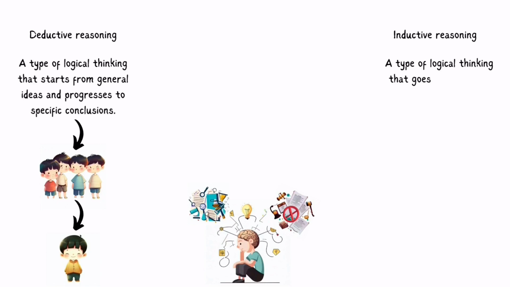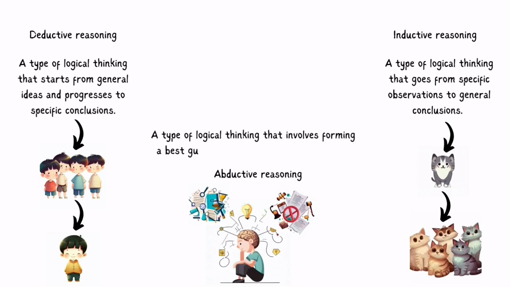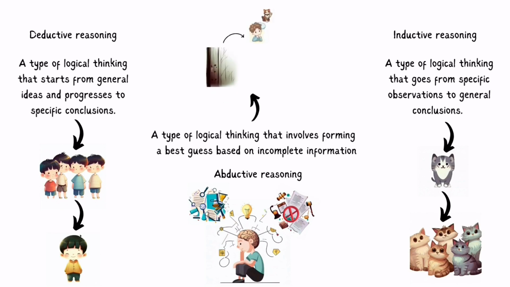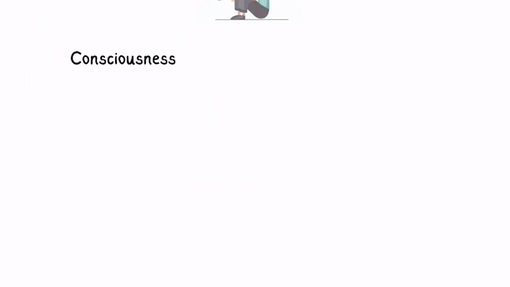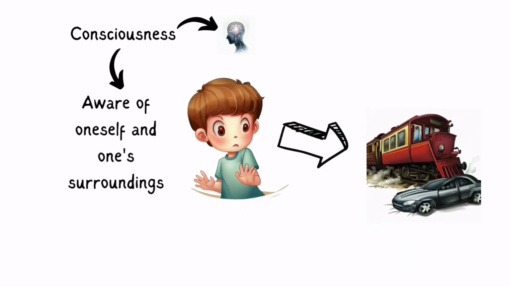Inductive reasoning, a type of logical thinking that goes from specific observations to general conclusions. Abductive reasoning, a type of logical thinking that involves forming a best guess based on incomplete information. Consciousness, the ability to be aware of oneself and one's surroundings, and to reflect on one's own mental states and